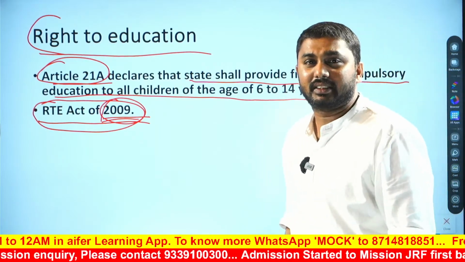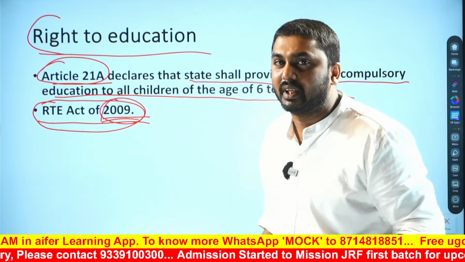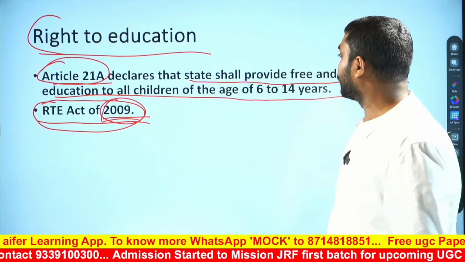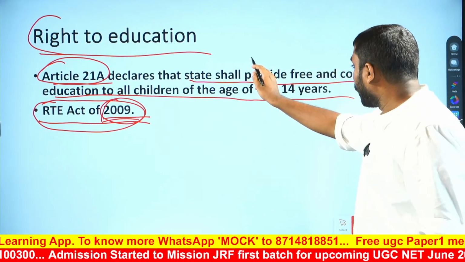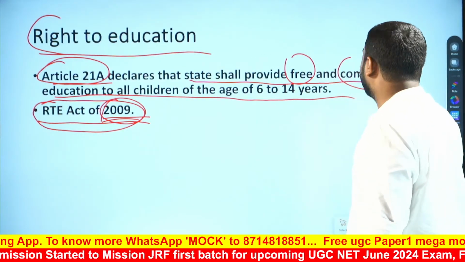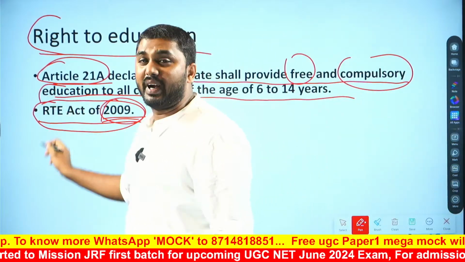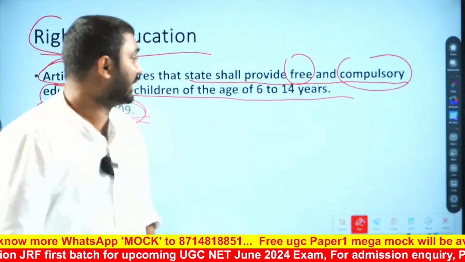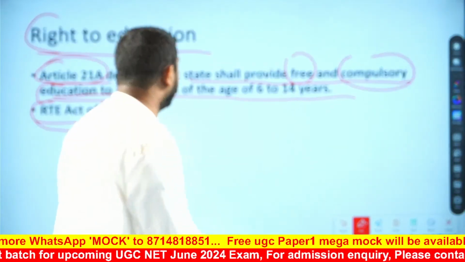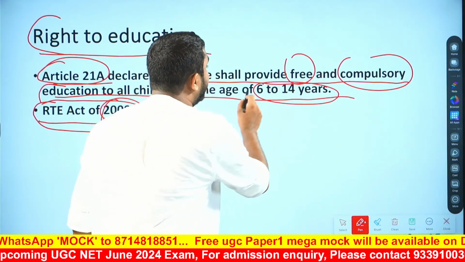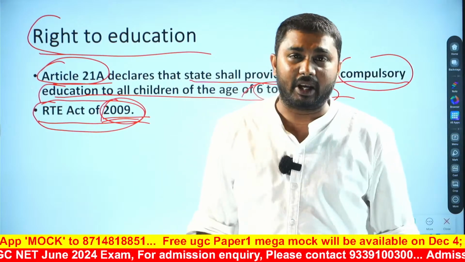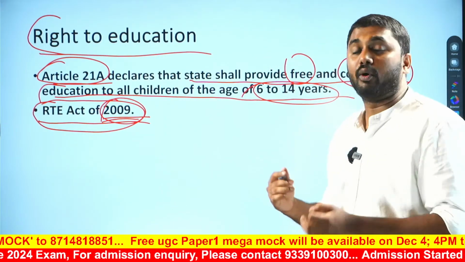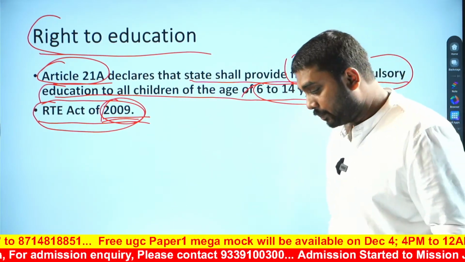That means the state has the ultimate responsibility to provide free and compulsory education to children aged 6 to 14 years, that is, primary education.